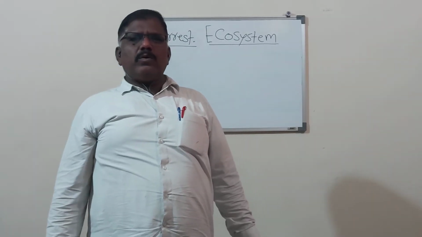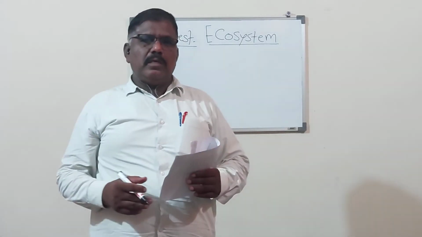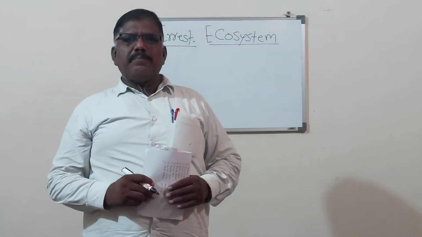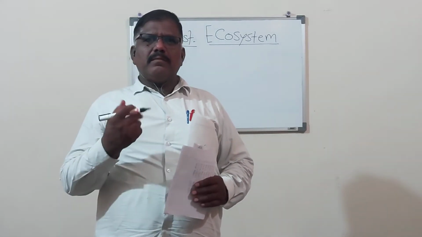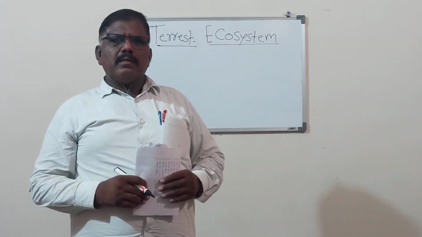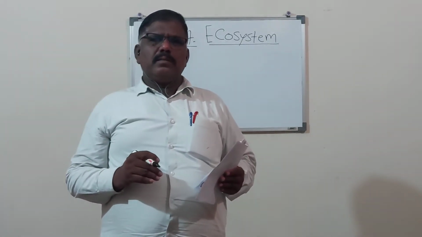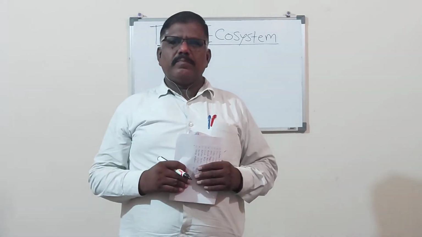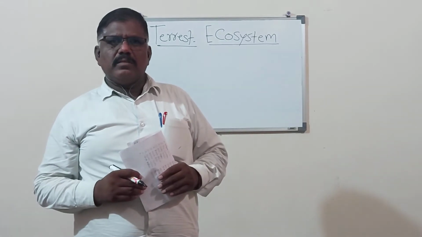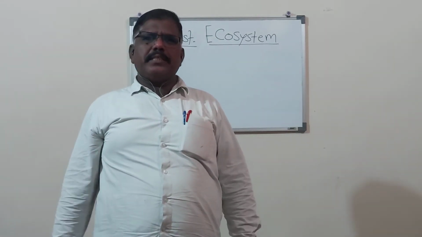In the terrestrial ecosystem there are a number of examples. For example, the forest ecosystem, the soybean crop ecosystem, or any crop, which is a small ecosystem. The forest is also an example of a terrestrial ecosystem.